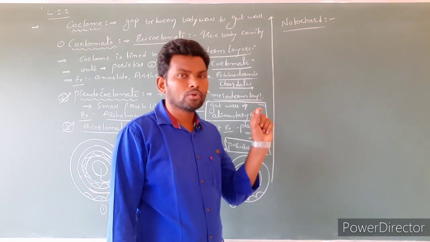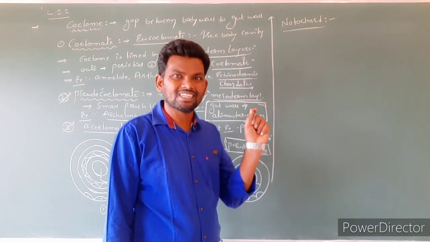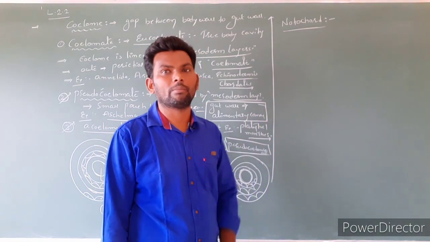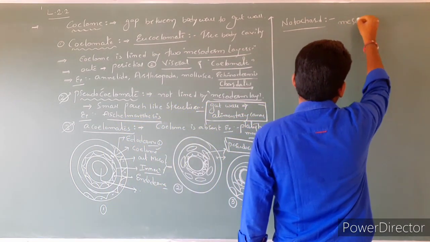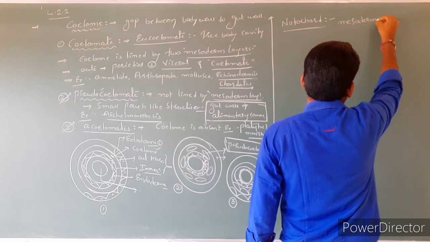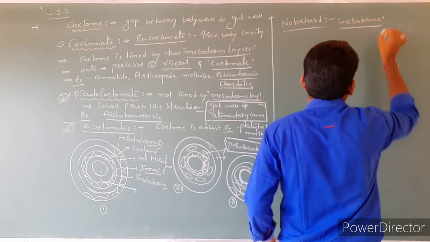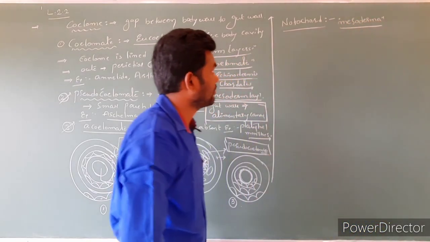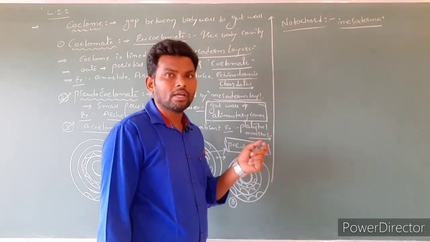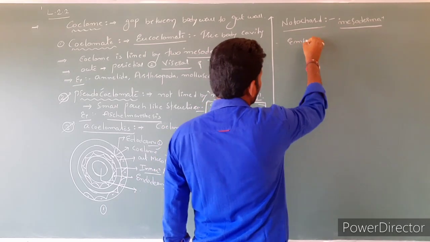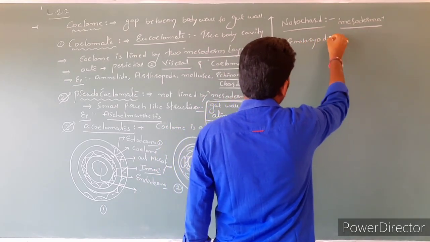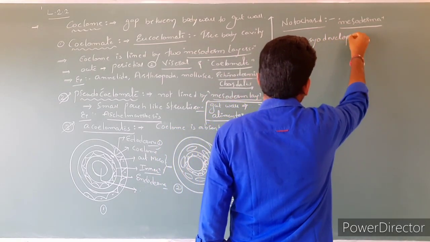Generally, the notochord is derived from the mesodermal layer. The notochord is formed at the embryonic stage, during embryo development.